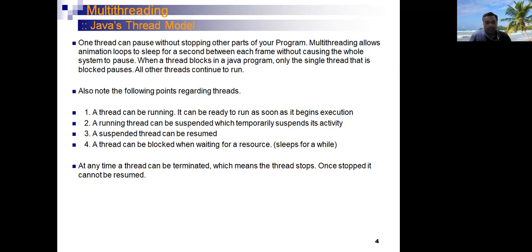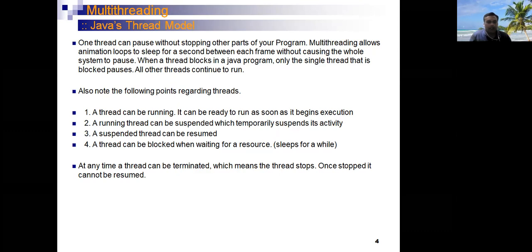When a thread blocks in a Java program, only that single thread gets paused. All other threads are in the running stage. When a single thread gets paused, not all threads are paused. Only that part of the program is paused. The remaining parts are in the running stage.